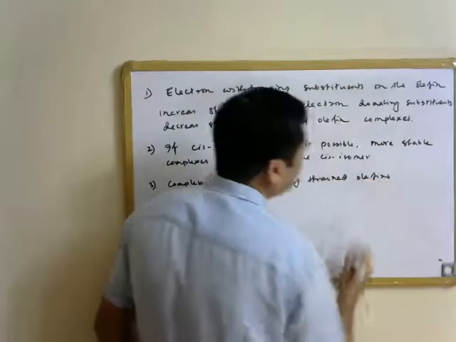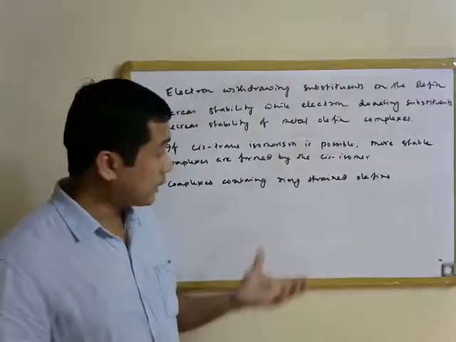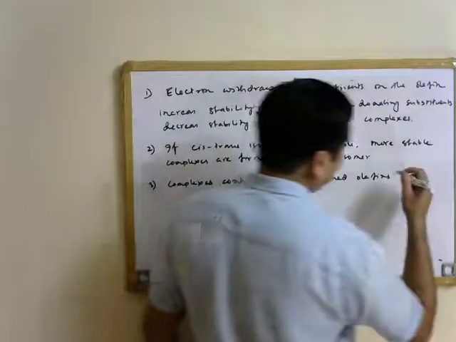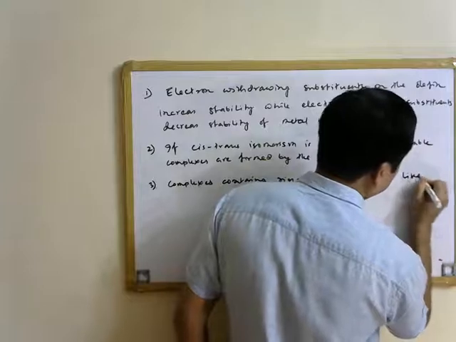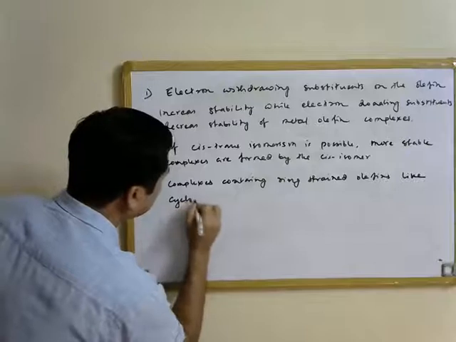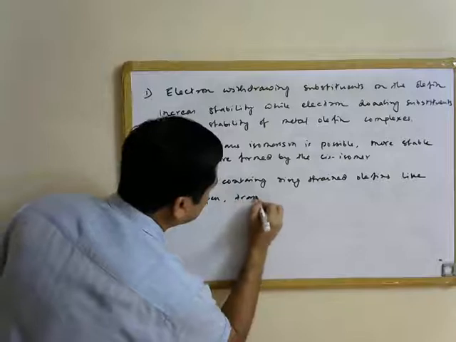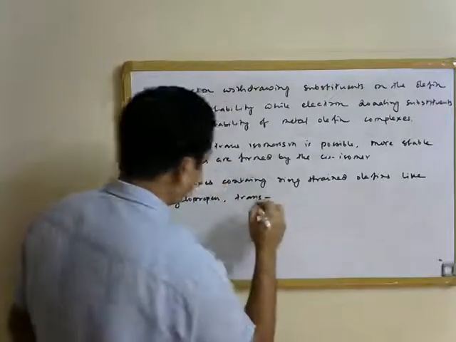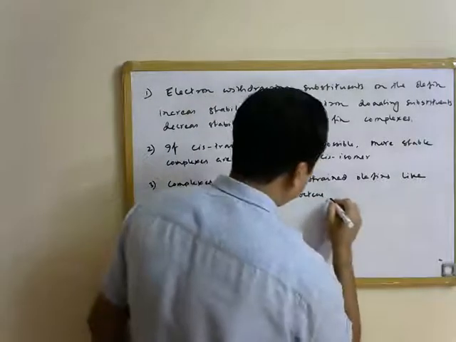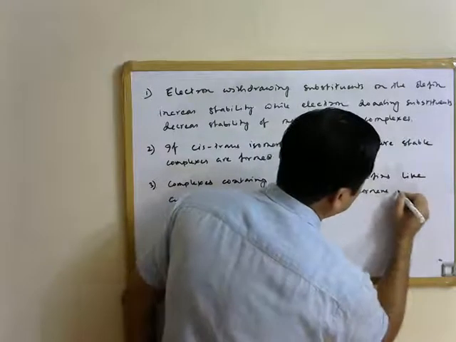So we know that ring strain olefins are less stable, but the metal olefin complexes of such ring strain olefins are essentially stable, like cyclopropene or trans cyclooctene, norbornene are stable.